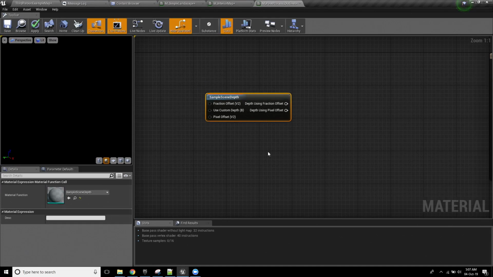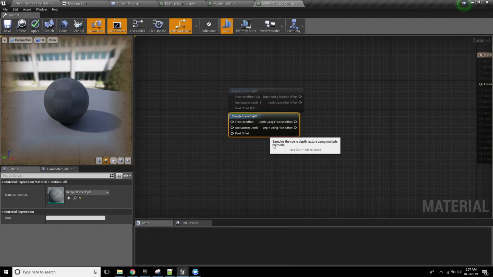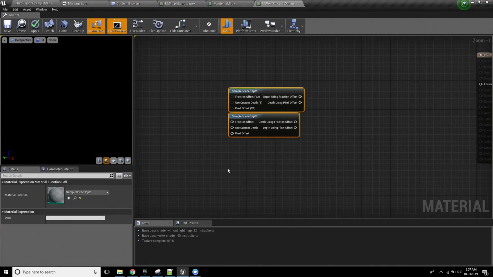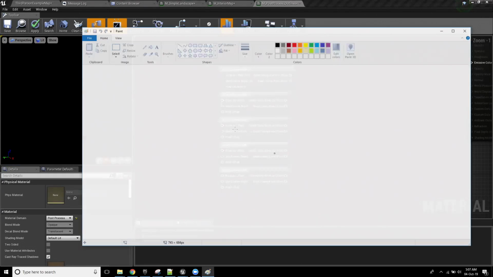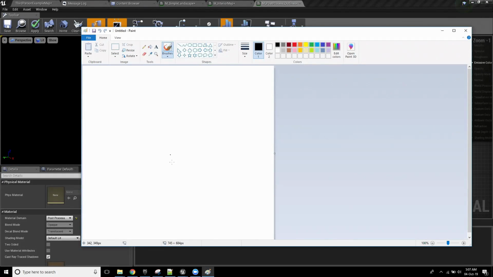Okay, now what we can do that's quite useful is that if I wanted to, I could get this and duplicate it. I'm trying to think of how to demonstrate this next bit. Paint. Let's do it. All right. So pretend we're sampling this pixel here. If I wanted to look at, let me use a different color, this pixel and this pixel and this pixel and this pixel, the ones that are above, below, to the left, and to the right, I could look at all of those and see how different they are to this middle pixel.